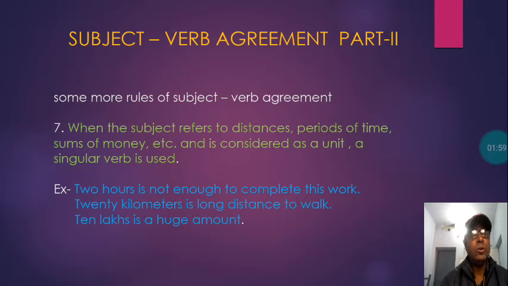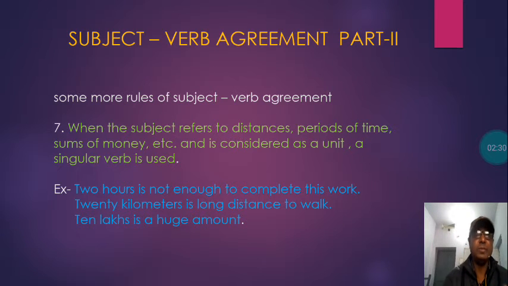What is that connection? What is that agreement? What is that rule? It means if the subject in a sentence is singular, the verb used for that subject will also be singular. And if the subject is plural, then the verb used in the sentence will be plural according to the subject.